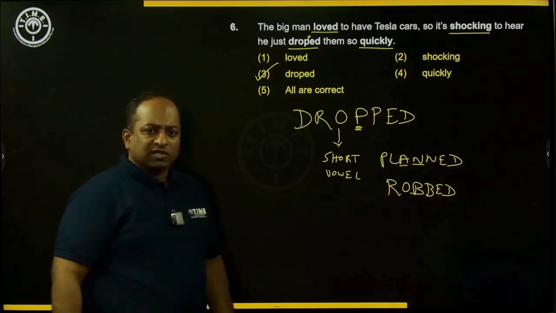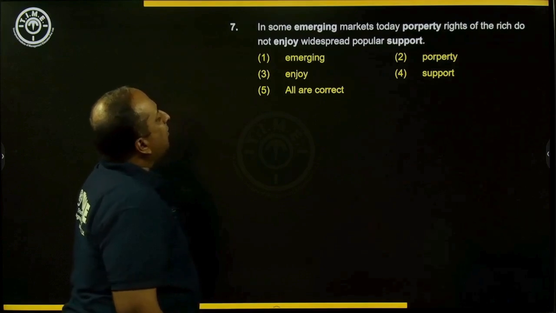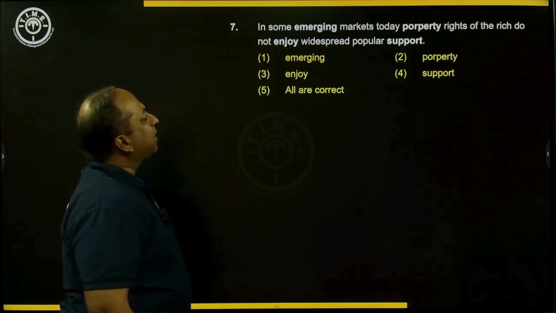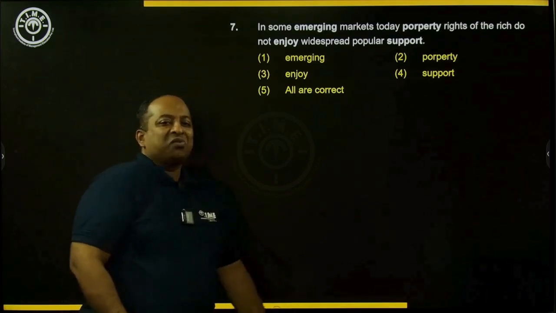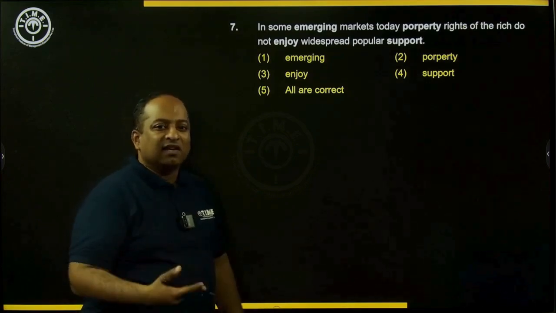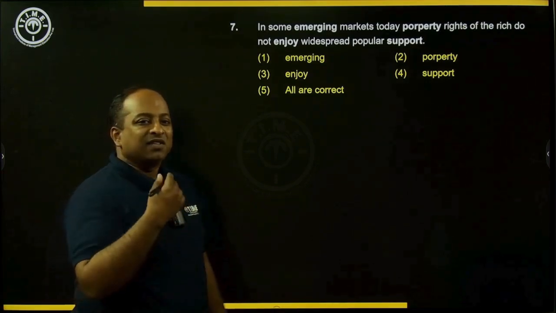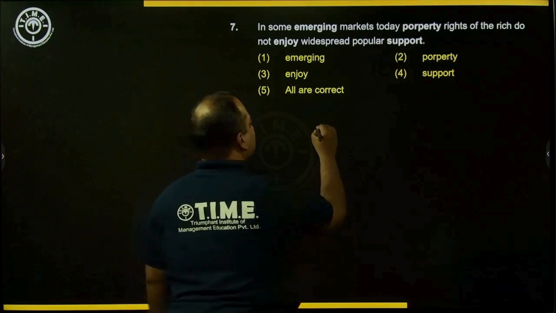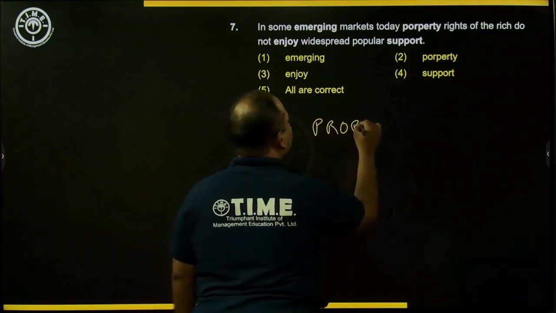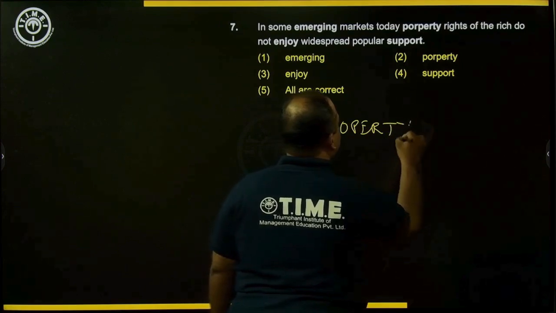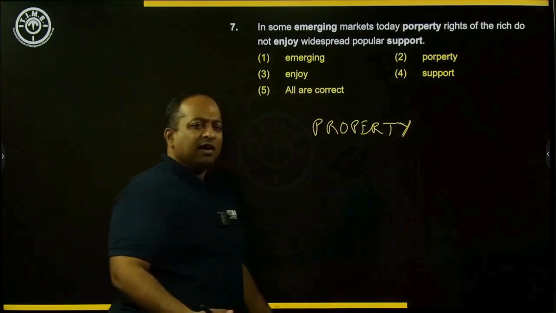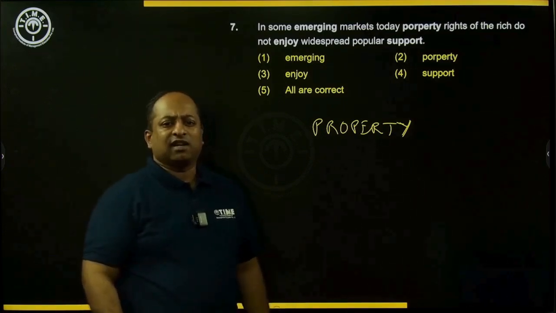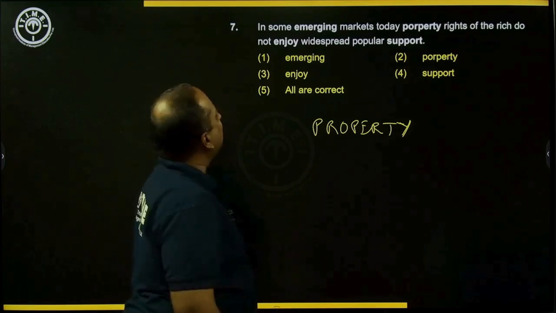Let's move on to question 7. In some emerging markets today, property rights of the rich do not enjoy widespread popular support. Now, when you are saying this out loud, you can guess that there is an error in the word property because that is not how you pronounce it. So, in this particular context, the word would be property, P-R-O-P-E-R-T-Y. So, when you say property rights, it means rights to own property, rights to own assets like land, buildings, etc.